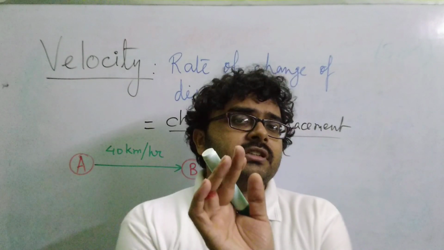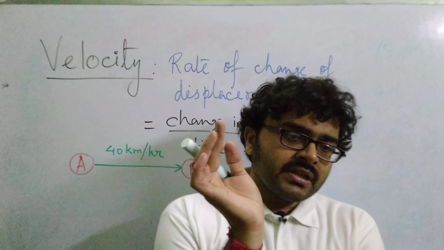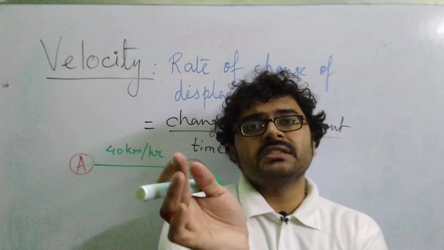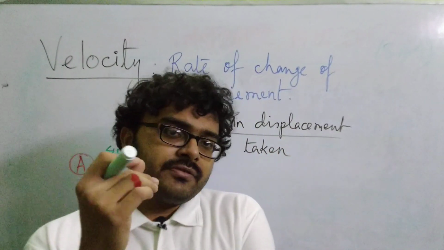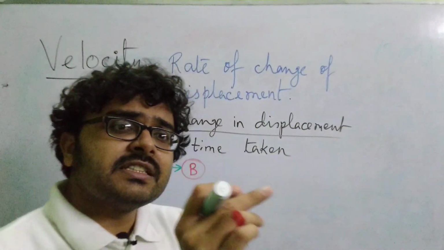Distance is a scalar quantity, it is always positive. However, displacement can be positive as well as negative. Please note it down in your difference between distance and displacement. If I have not said it, or if you have just missed it, please note that distance is always positive, whereas displacement may be positive or negative.